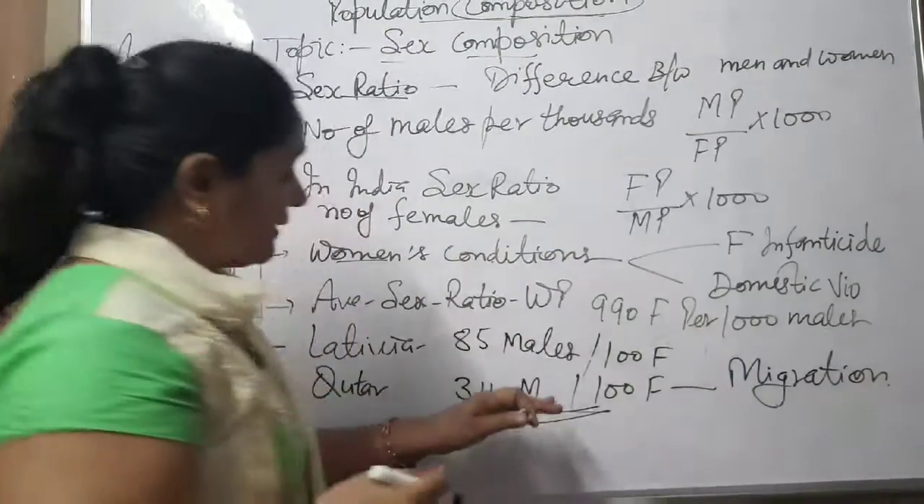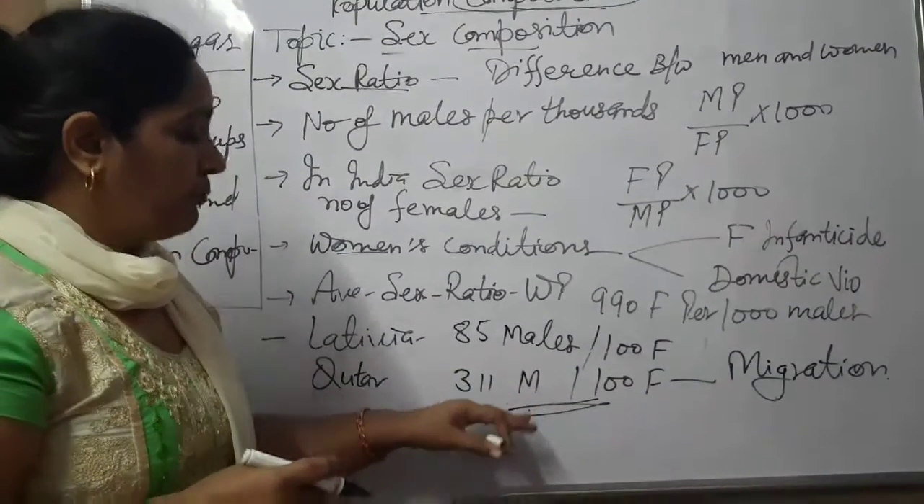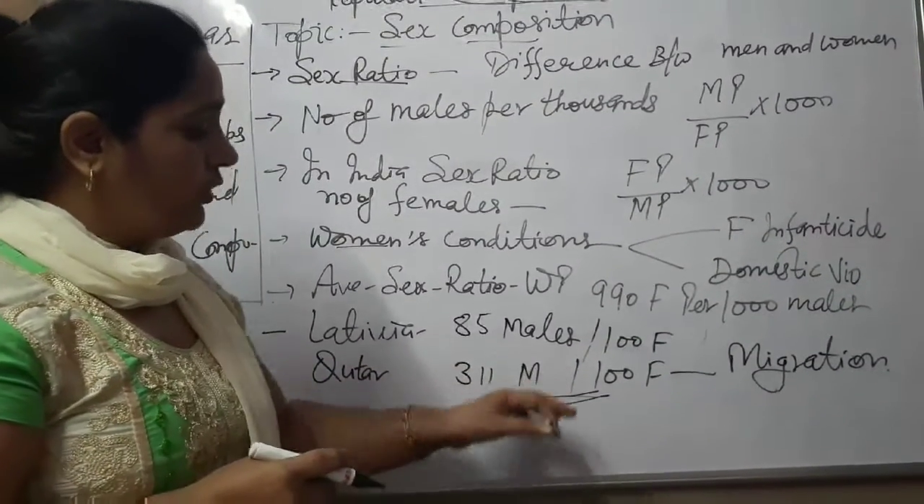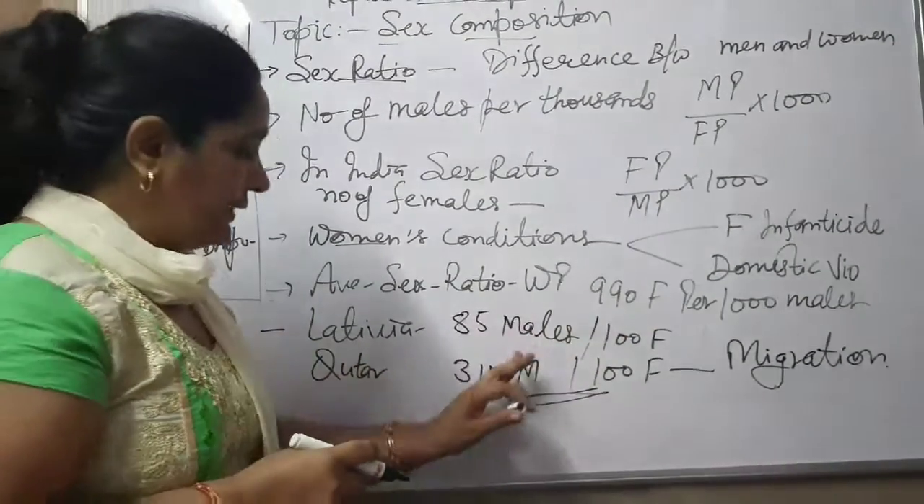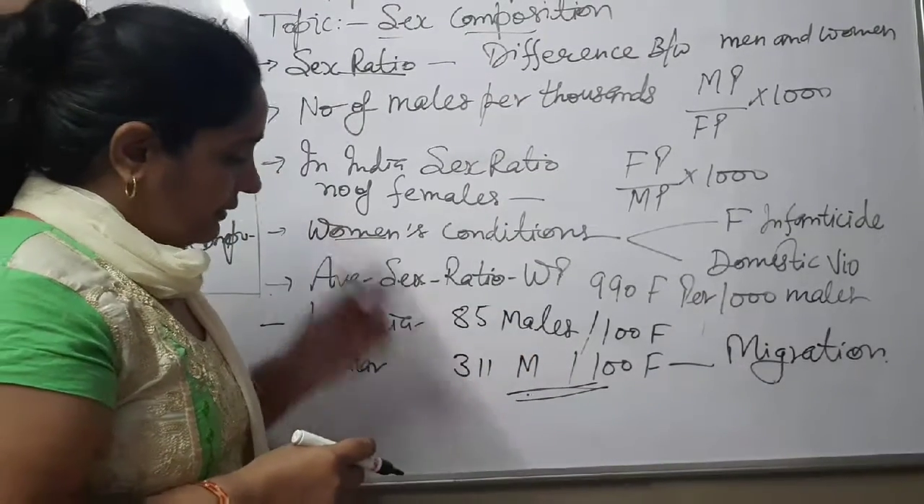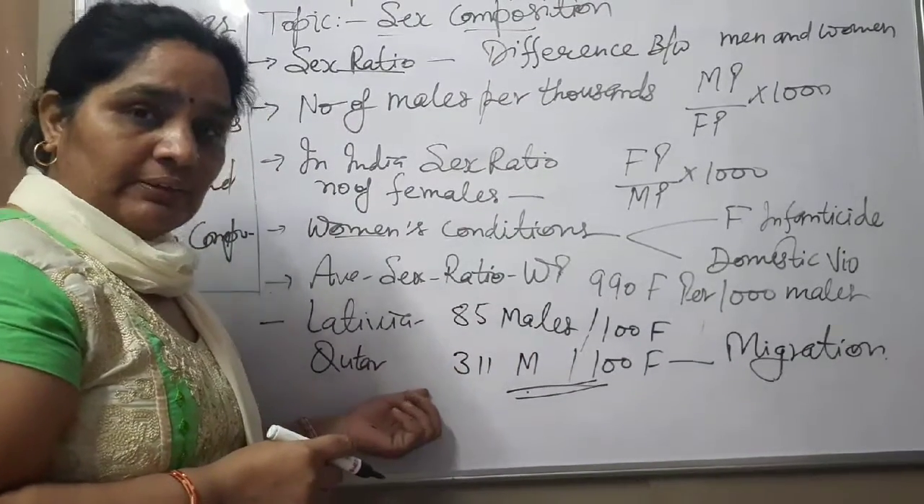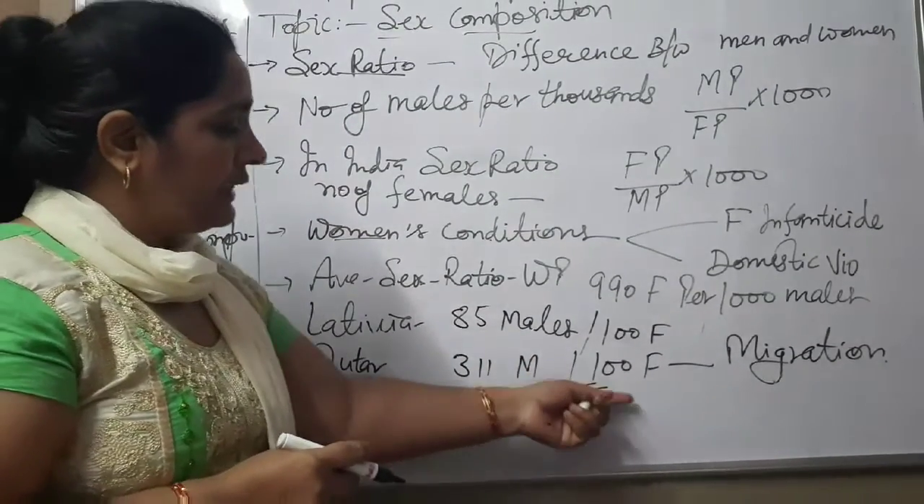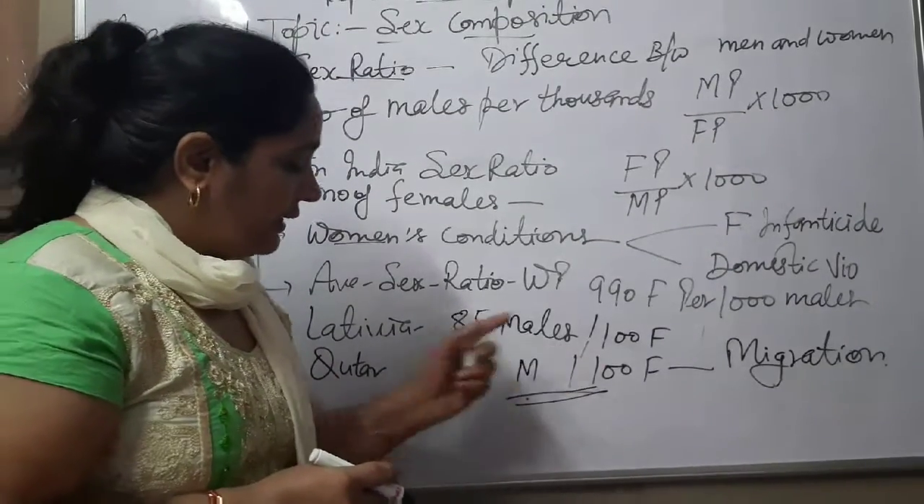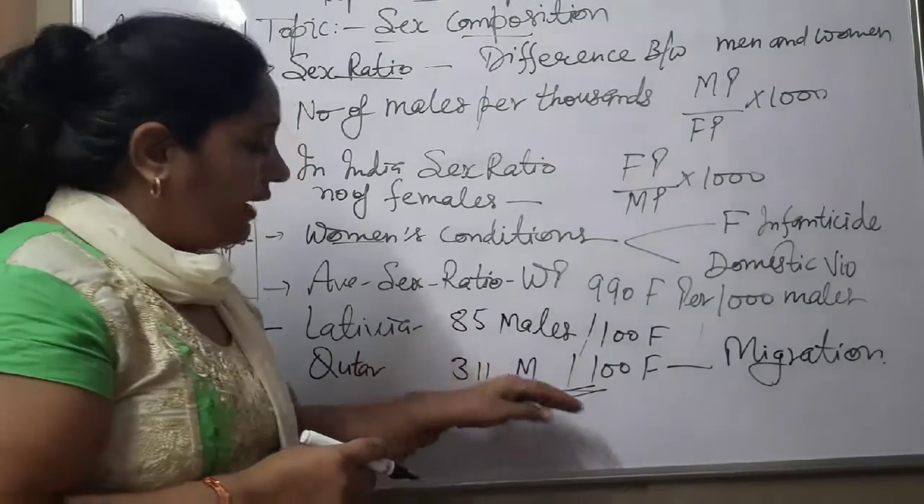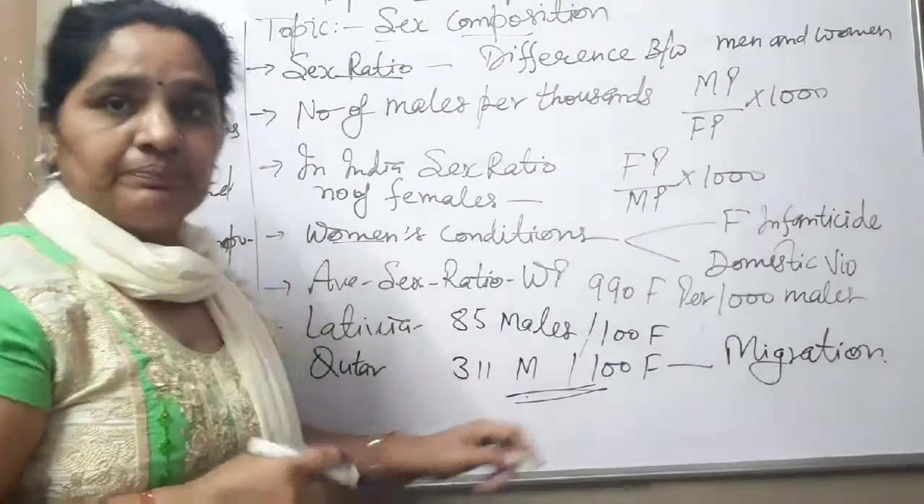Migration. In some countries of Asia, people are migrating in search of jobs to other parts, and women are left behind. That's why the number of males is less, more than half of the women.